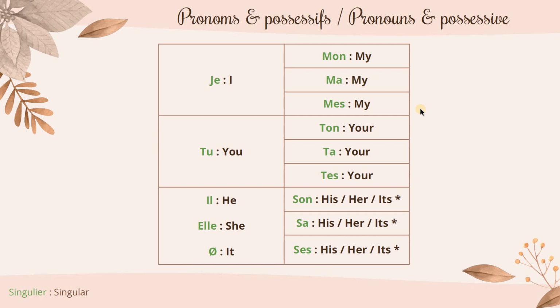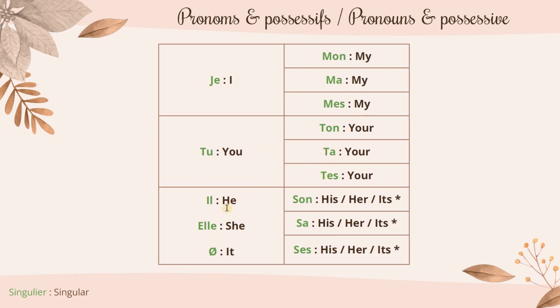We only have one form, which is mes. So it's a little easier. Then you is tu, and your is ton or ta or tes. It works exactly as mon, ma, mes: ton, ta, tes, masculine, feminine, plural.